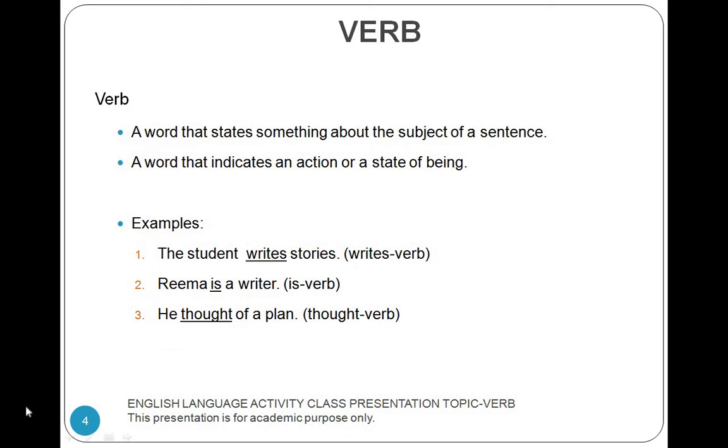A verb is a word that states something about the subject of a sentence. A verb is a word that indicates an action or a state of being. Examples: The student writes stories. The word writes is a verb. Rima is a writer. The word is is a verb. He thought of a plan. The word thought is a verb.